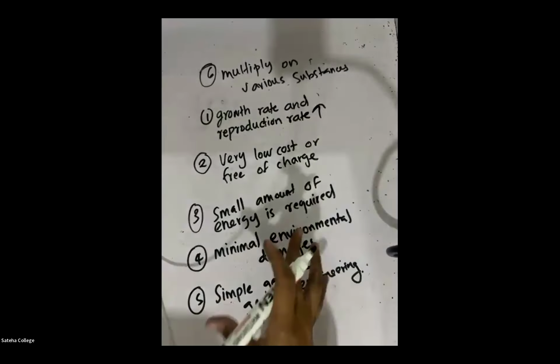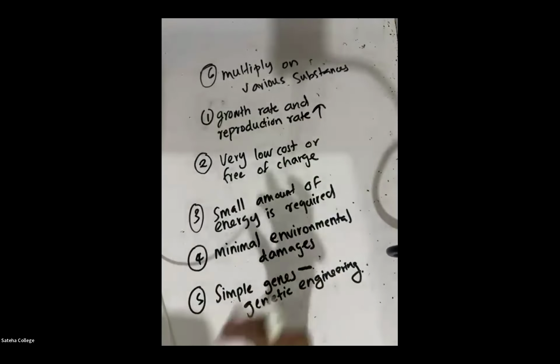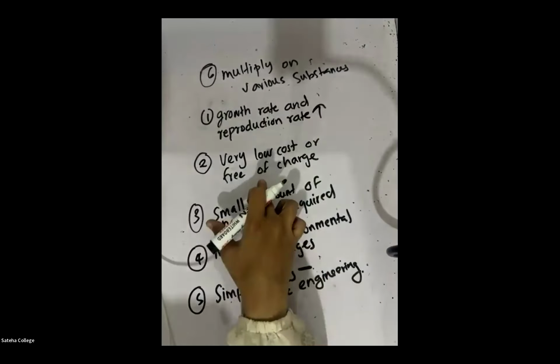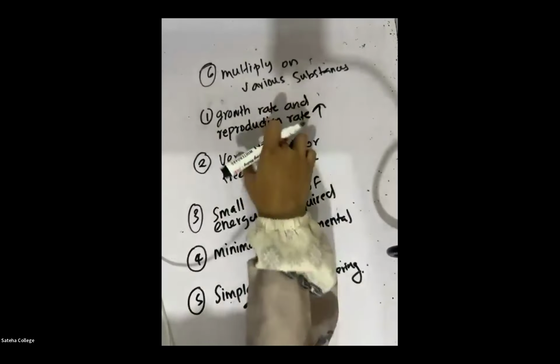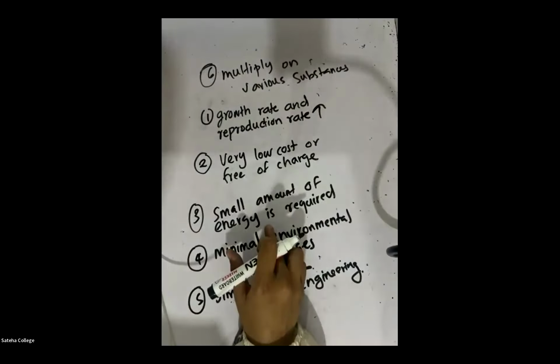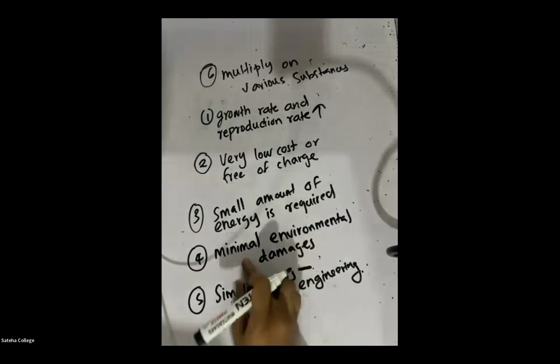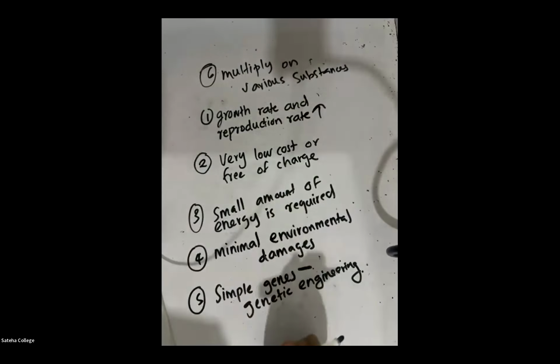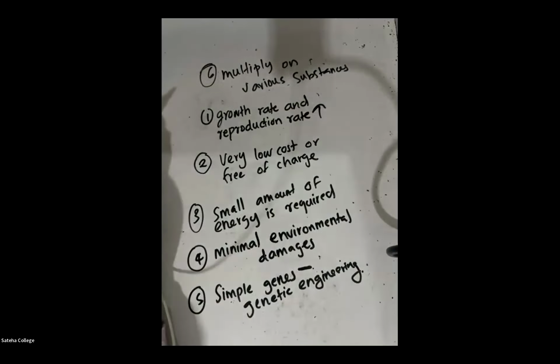These are economically important because on a large scale, we don't like to spend much. So very low cost or free of charge. Growth rate is high, reproduction rate is high. You can multiply on various surfaces. Only a small amount of energy is needed; you don't need a large amount of energy. Minimal environmental damage: compared to other industries, microbial industries cause less environmental damage. Since they have simple genes, we can use them in genetic engineering. Is that clear, everyone? Yes, teacher.